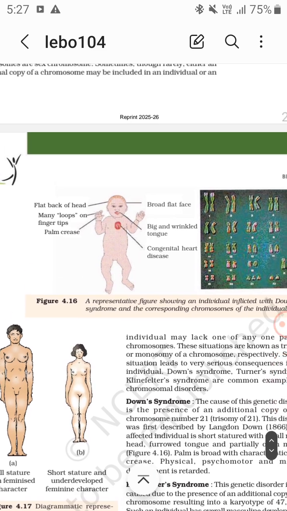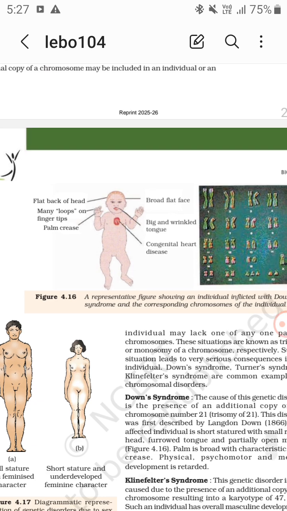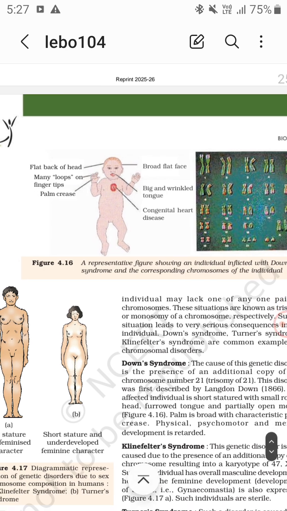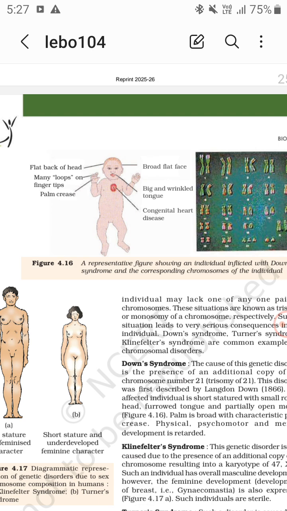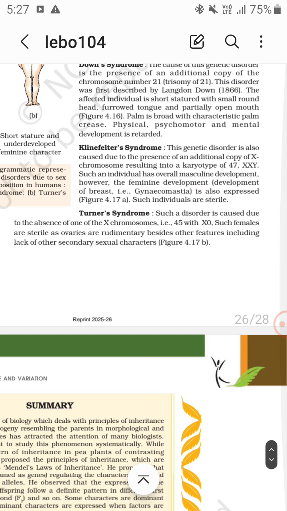You can see the flat back of the head and a broad flat face, many loops on fingertips, then a palm crease, a big and wrinkled tongue, and then congenital heart disease. The representative figure shows an individual affected with Down syndrome and the corresponding chromosomes of the individual.